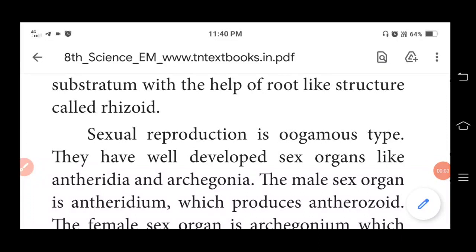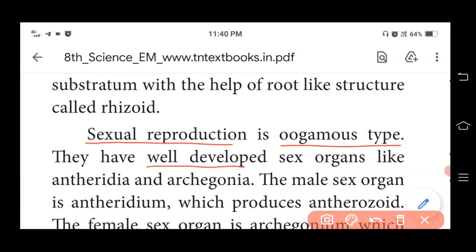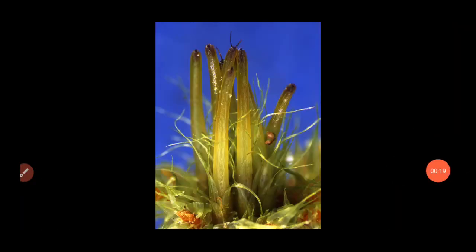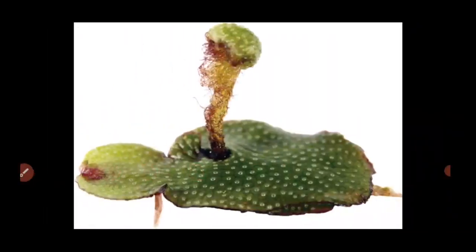Students, in bryophytes the sexual reproduction is of oogamous type. They have well developed sex organs like antheridia and archegonia. The male sex organ is the antheridium, which produces antherozoids, and the female sex organ is the archegonium, which contains an egg.